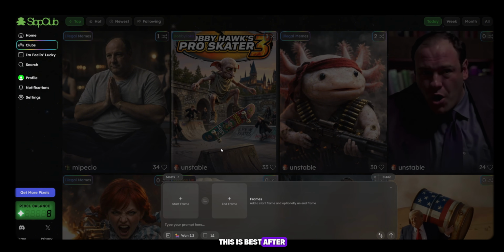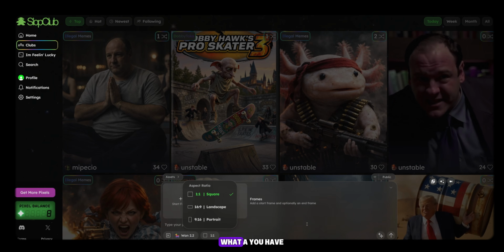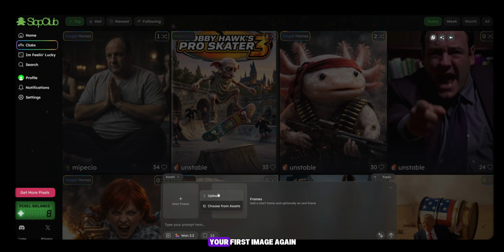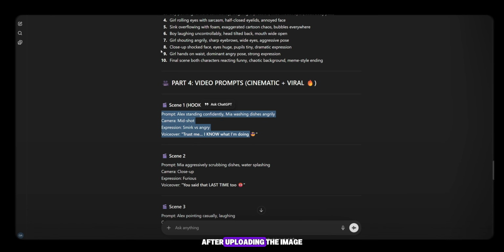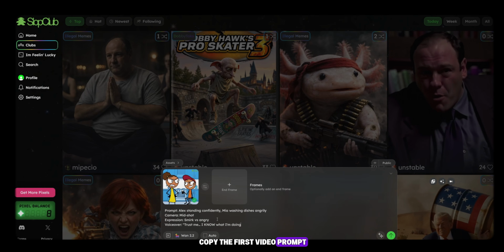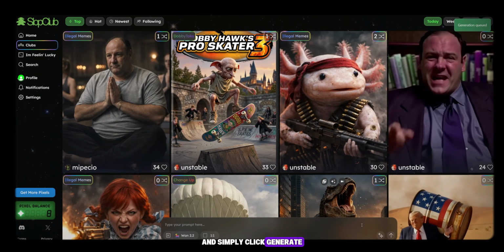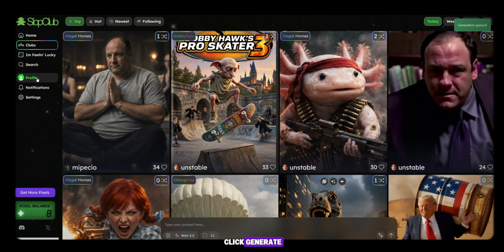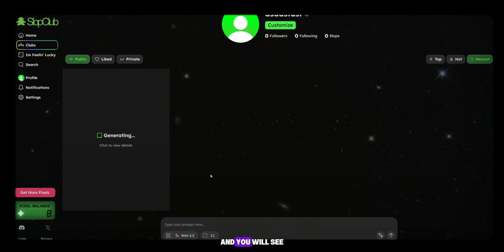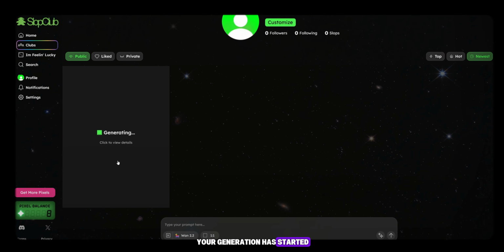This is best. After selecting WAN 2.2, upload your first image again. After uploading the image, go to ChatGPT, copy the first video prompt, then come to Slop Club, paste it, and simply click Generate. As soon as you click Generate, go to your profile, and you will see your generation has started. Within a few moments, it will be ready.